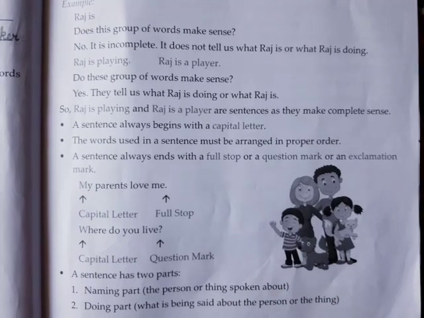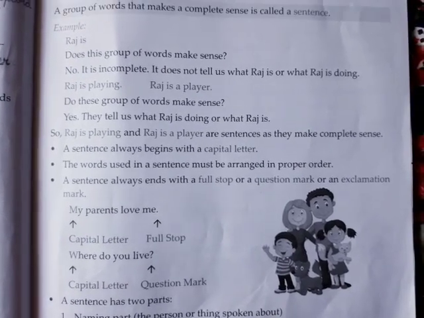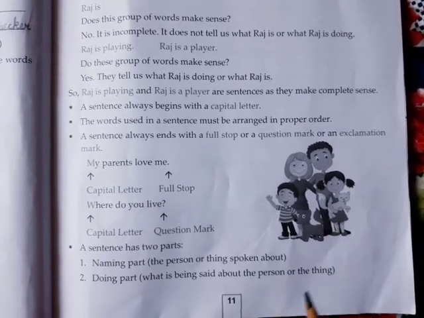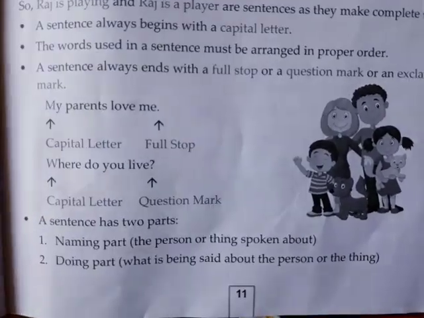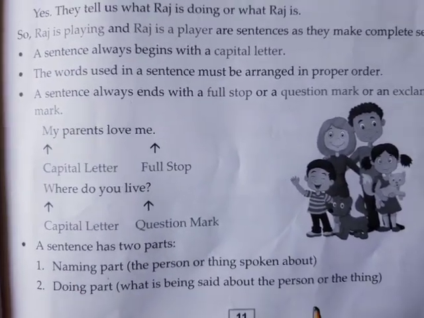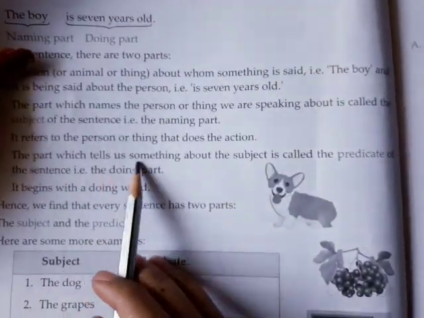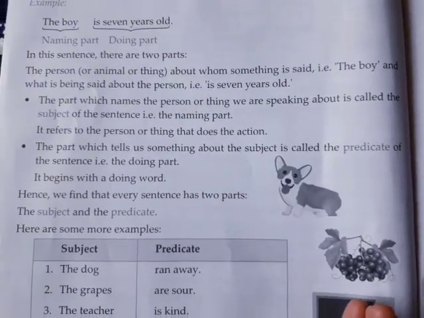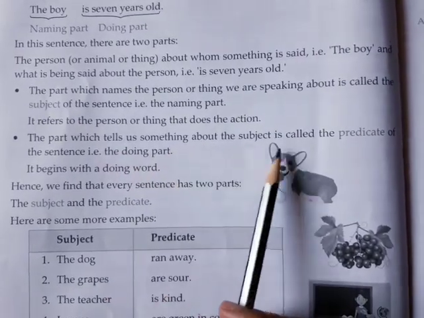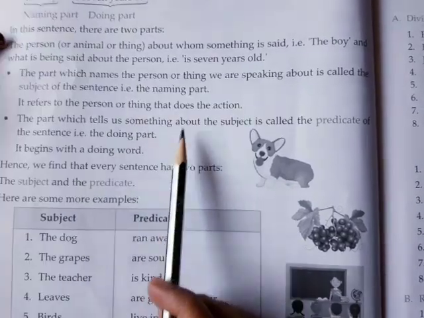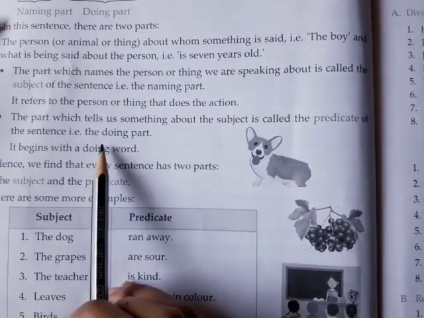So today, and I have already explained that a sentence must have subject and predicate. What is the subject? A person or thing what we speak about is known as subject. Like naming part, that is known as subject, and the part which tells us something about the subject, what is being said about the subject, is known as the predicate. The part which tells us about the subject is called predicate, and the part which we speak about is known as subject.